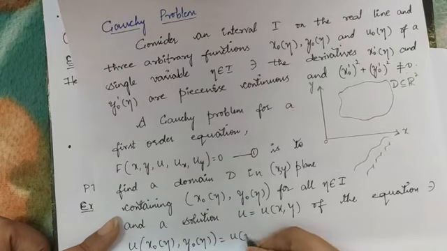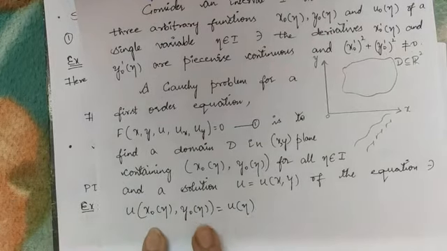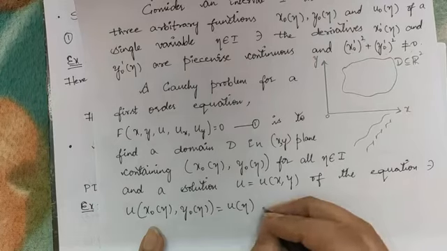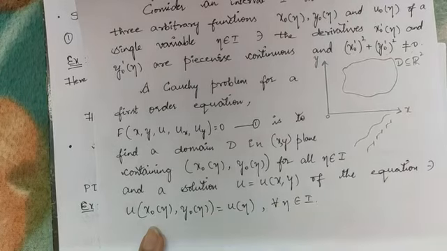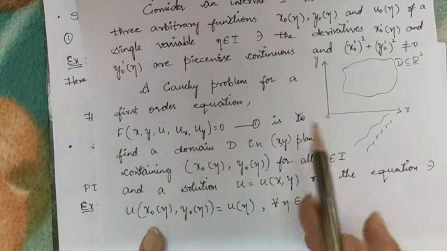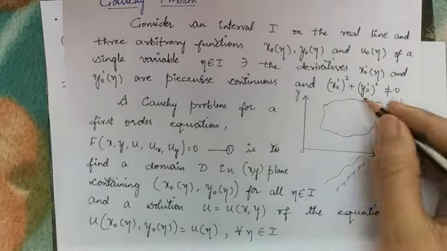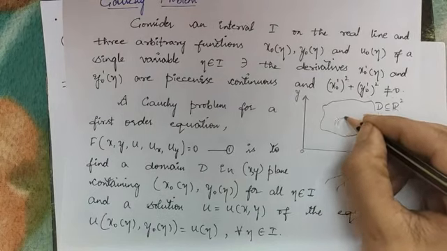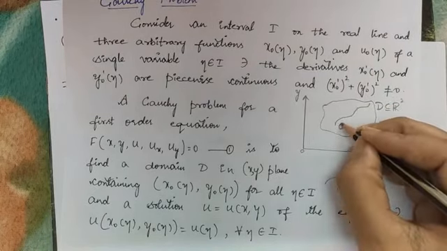So u is u of eta. This is the equation. Now for this equation we will find the solution for all the values of eta belonging to I. Whenever I have to find a solution to any equation, the first thing we will consider is a curve. So I will consider a curve in this domain. Say this is my curve. I will denote that curve as C.